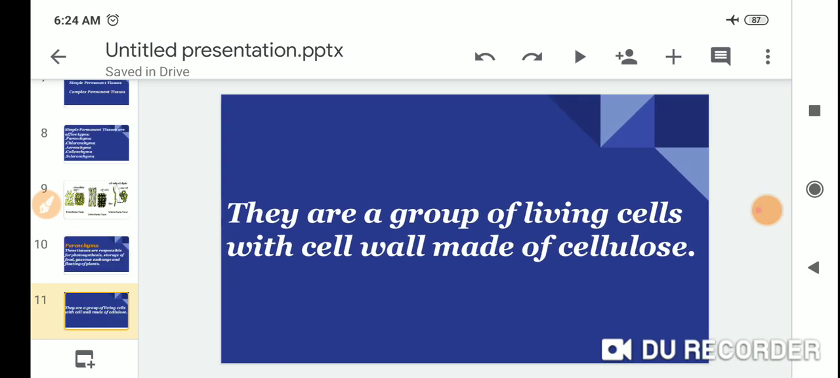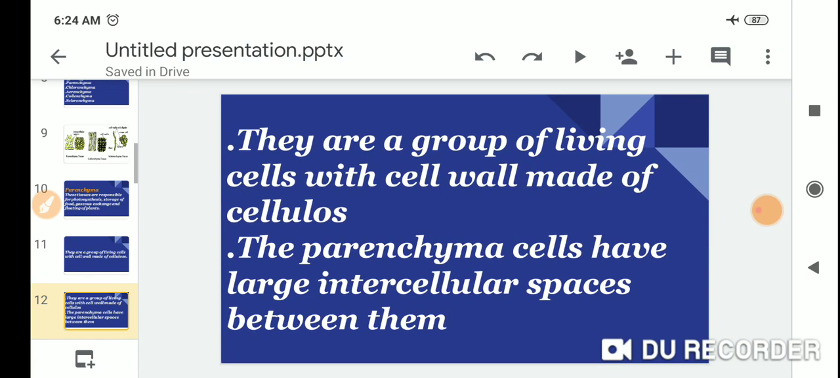They are a group of living cells with a cell wall made of cellulose.